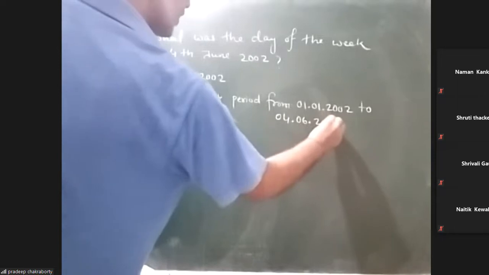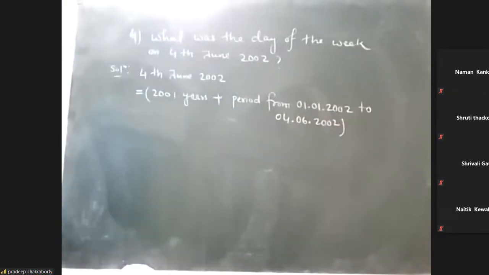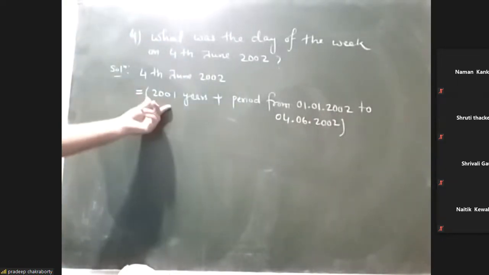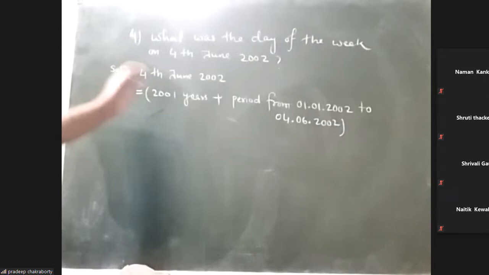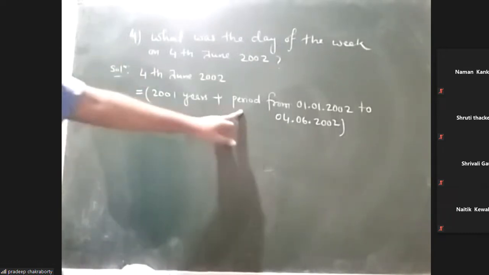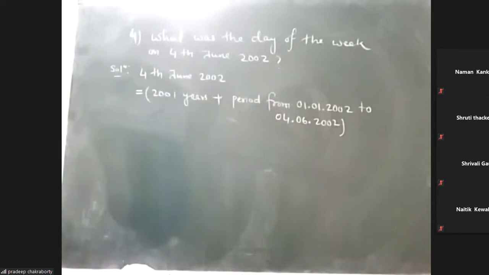You have to calculate the odd days in 2001 complete years, and then the period from 1st January 2002 to 4th June 2002. That you have to calculate.